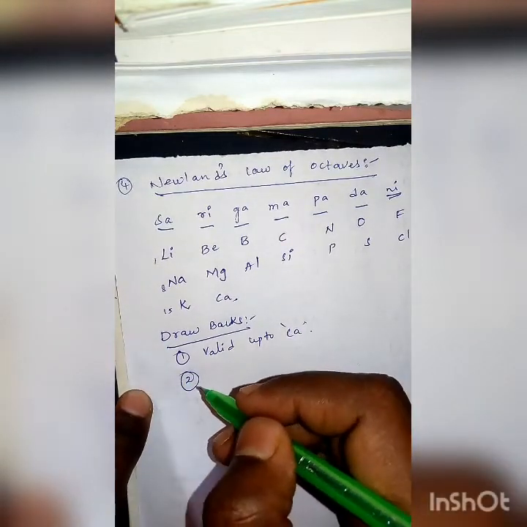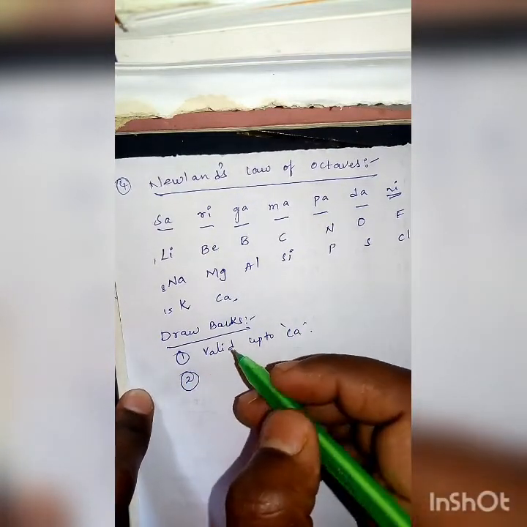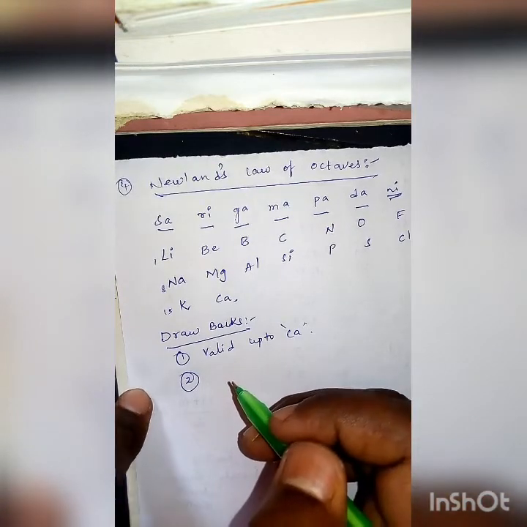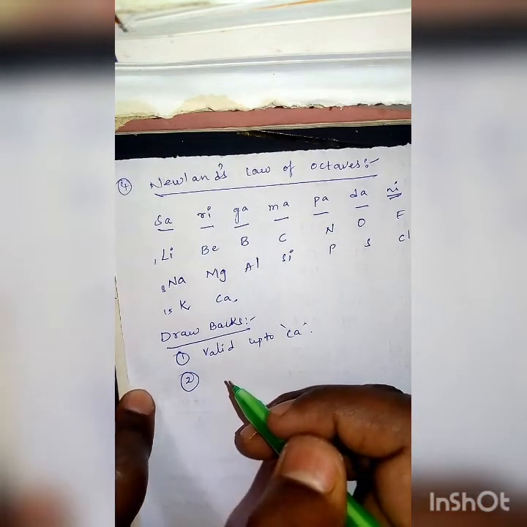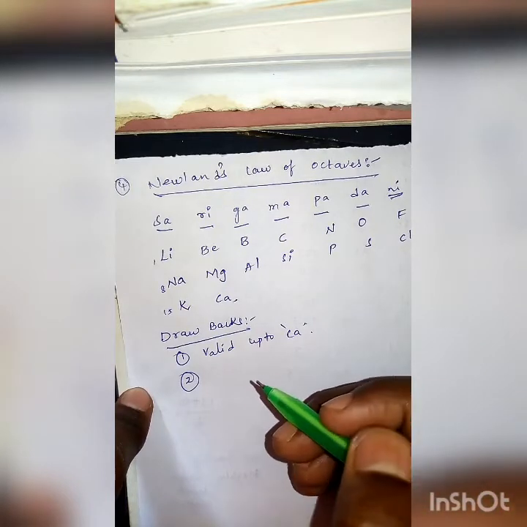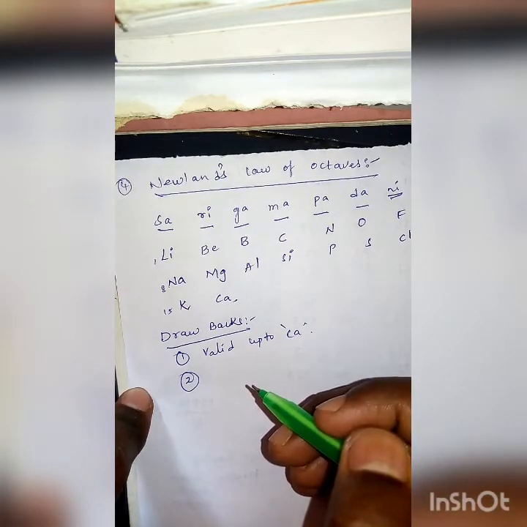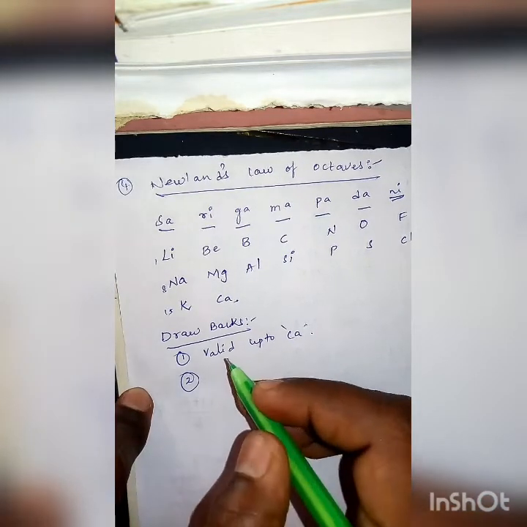At the time of Newlands' classification, the noble gases or inert gases were not yet discovered, hence he did not give them a position in his classification.